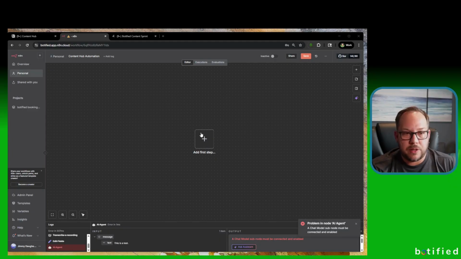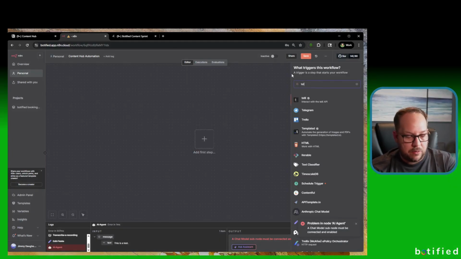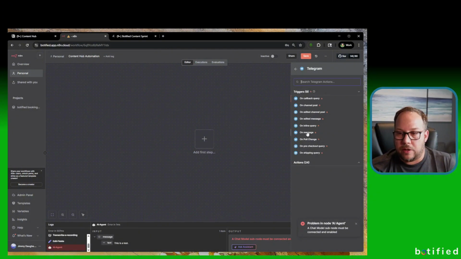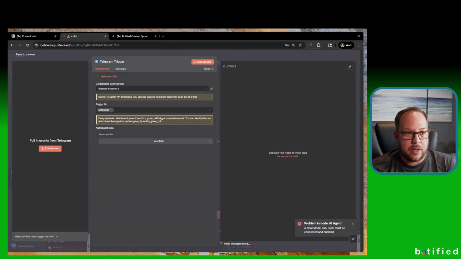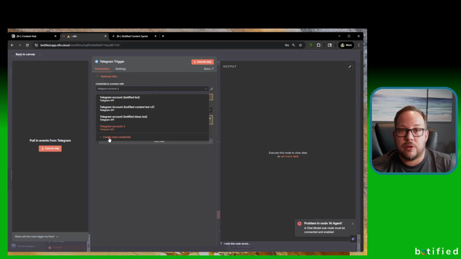The first thing we want to do is add a Telegram trigger node. Here we're going to do on message. If you haven't set up your Telegram account before, and we went and set up that bot, you have to go and do that. The way this works is we go here, and you choose create new credential.